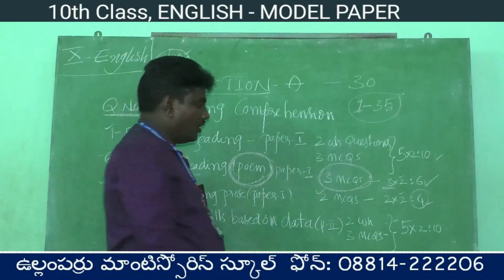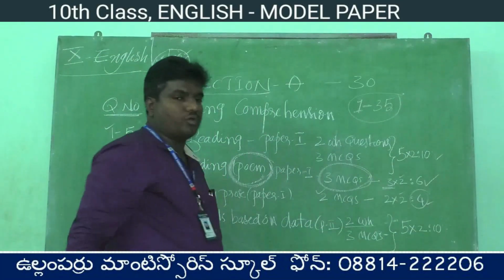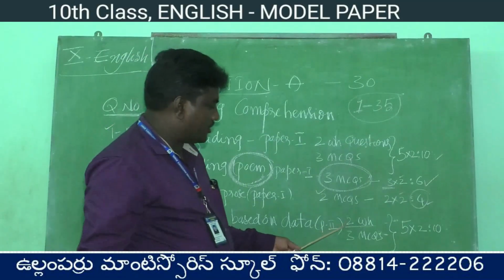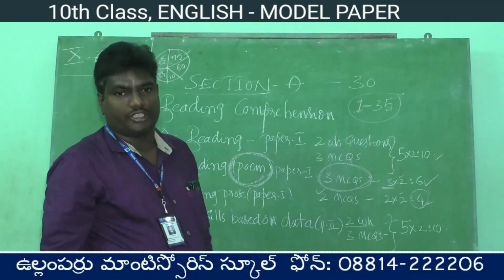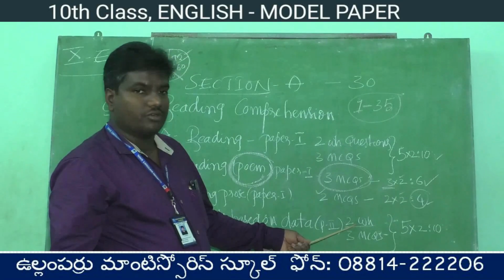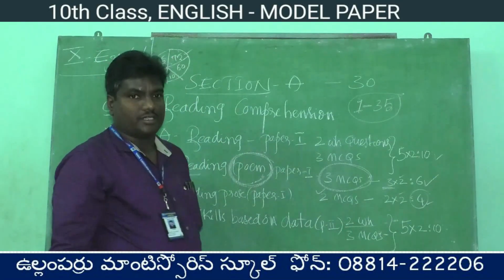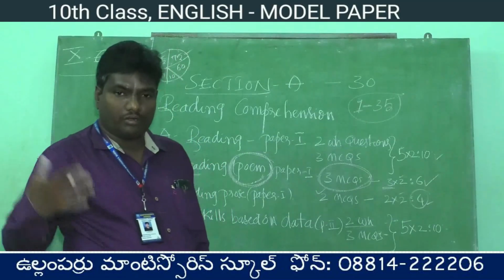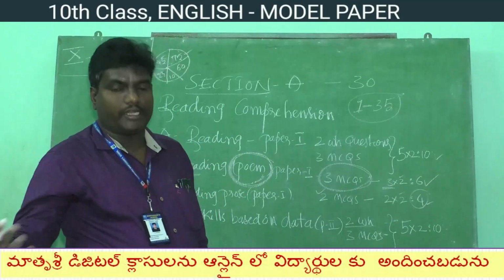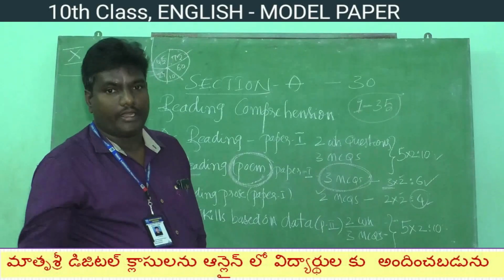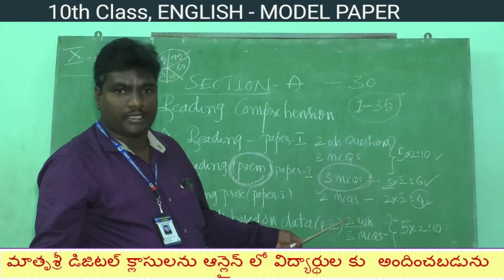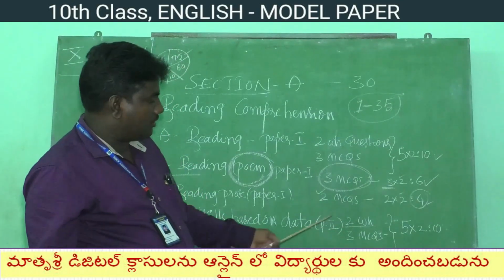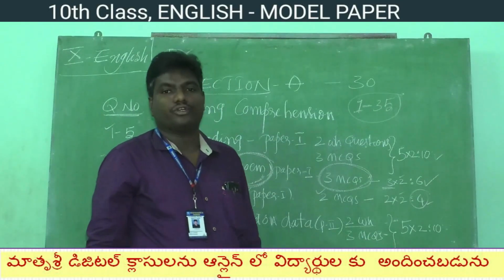In that, how will the questions be divided here? 2 WH word questions, children. For example, you will be asked what the pie chart is about. It may be about population, literacy rate, or GDP rate. Any question can be asked in this examination. Next, 3 MCQ questions.